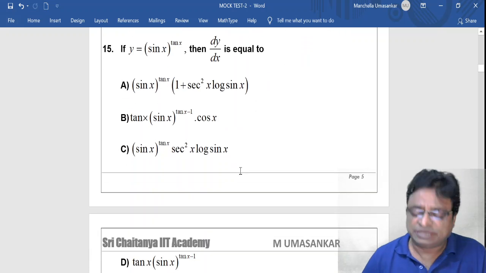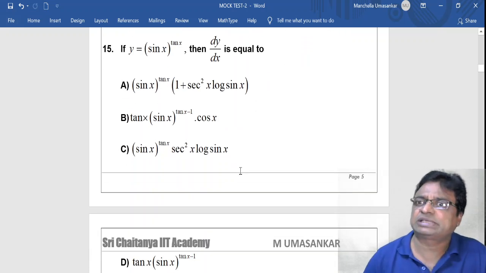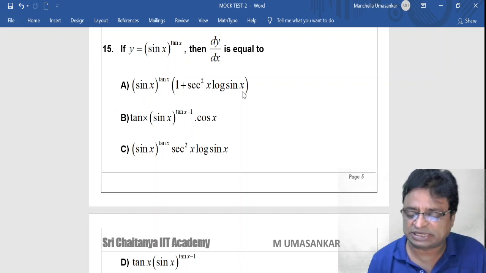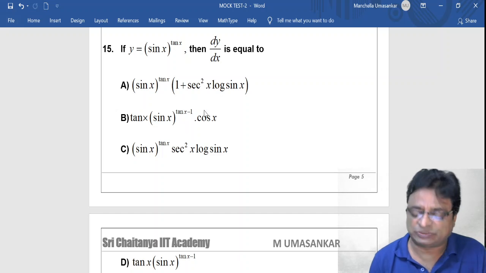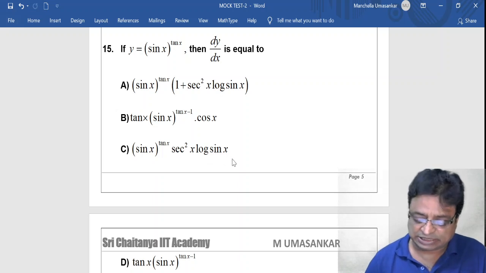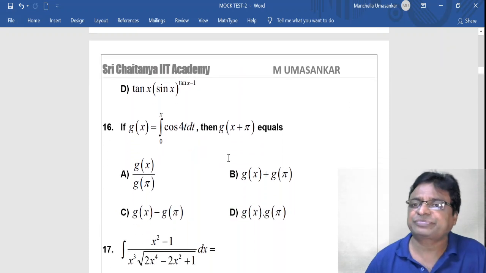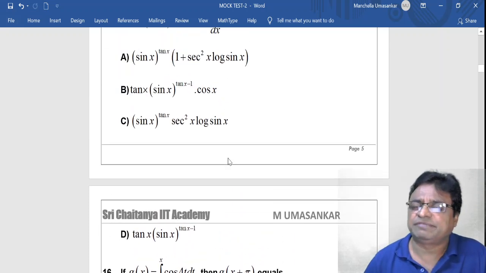15th question. If y equal to sin x whole power tan x, then dy by dx is equal to, option A sin x whole power tan x into 1 plus the secant square into log sin x, B tan x into sin whole power tan x minus 1 into cos x, C sin x whole power tan x into secant square x into log of sin x, D tan x into sin x whole power tan x minus 1. Okay, options, read it very carefully.